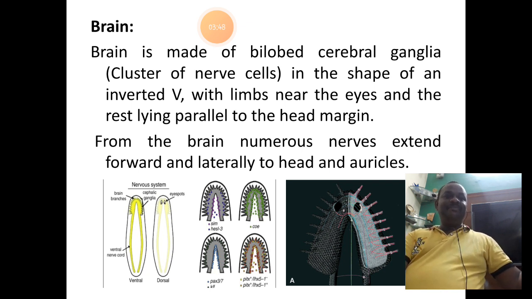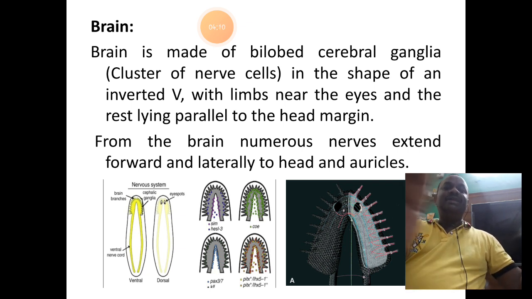From the brain there arise numerous nerves that move some towards forward, some towards lateral, which connect the structure of the head region as well as the auricle region. You can find the same in the picture down here.